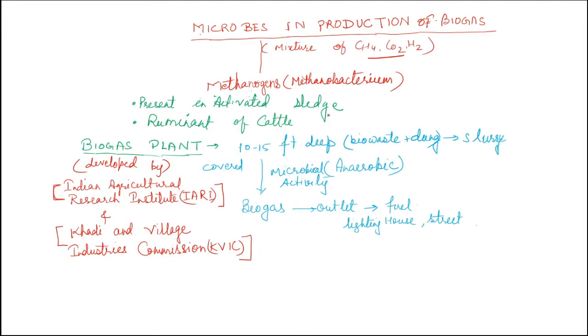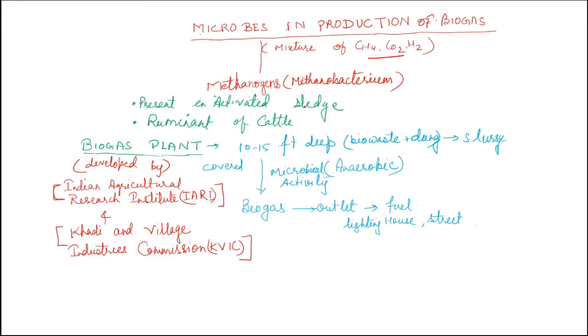So, we will start with the production of biogas, and how it is done by microbes. A mixture of gases, that is methane, carbon dioxide and hydrogen, forms the biogas, and it is produced by a group of bacteria known as anaerobic bacteria. They are known as methanogens. An example is Methanobacterium. They are present in the activated sludge, which we discussed in the previous class in the secondary sewage treatment, and they are also present in the rumen of cattle.